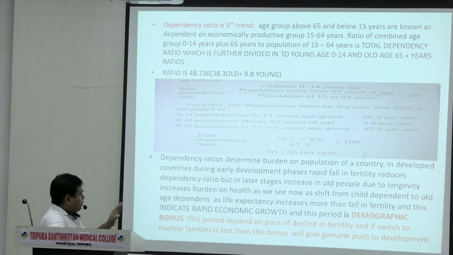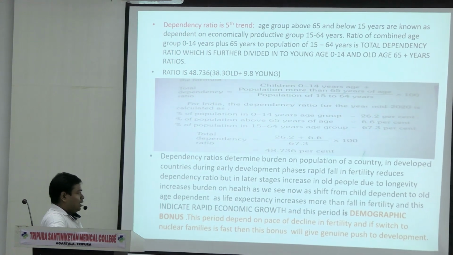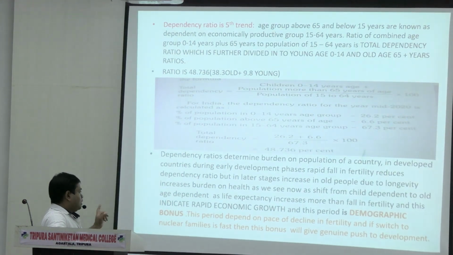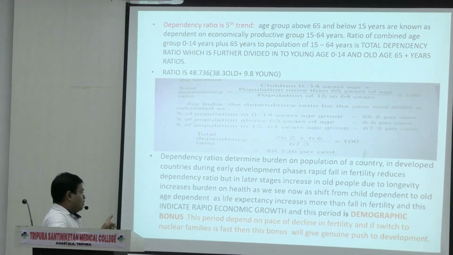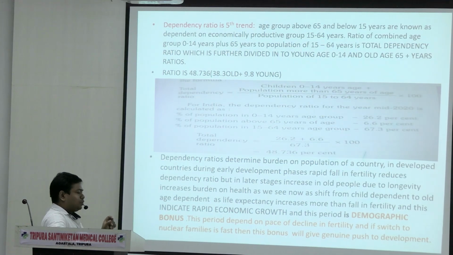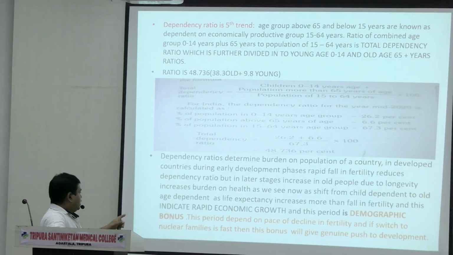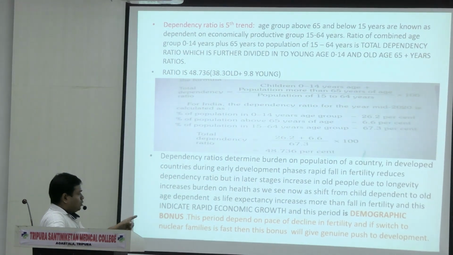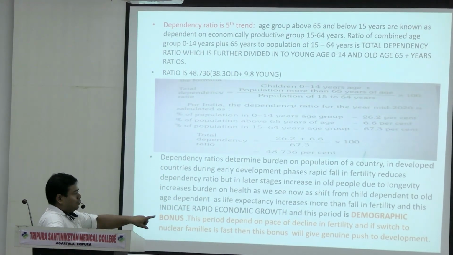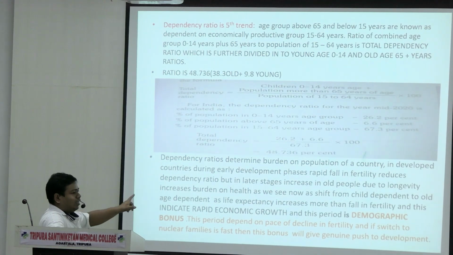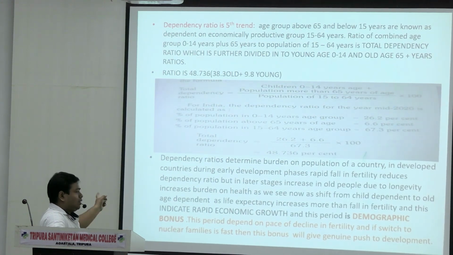The period depends on the pace of decline in fertility, and if the switch to nuclear families is fast. A nuclear family is a very small family, two or three members: mother, father and the child. Okay? If the switch to nuclear families is fast, then this bonus will give a genuine boost to development. You have to write these things now to get the full marks. These things I have taken from your book only, but the way of writing the presentation should be good.